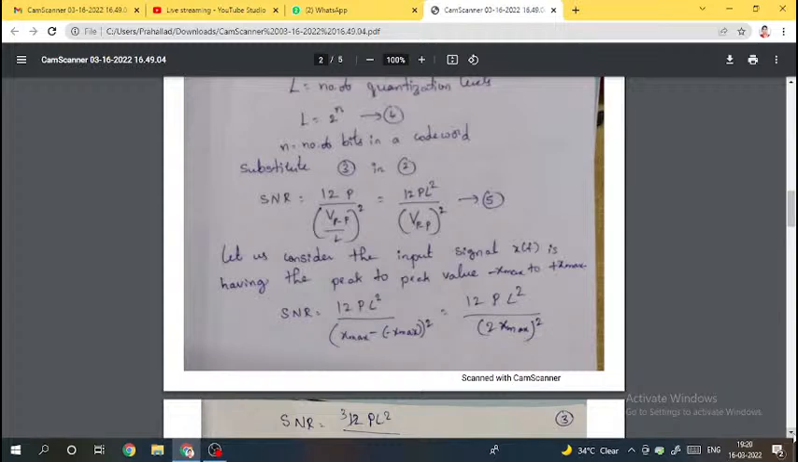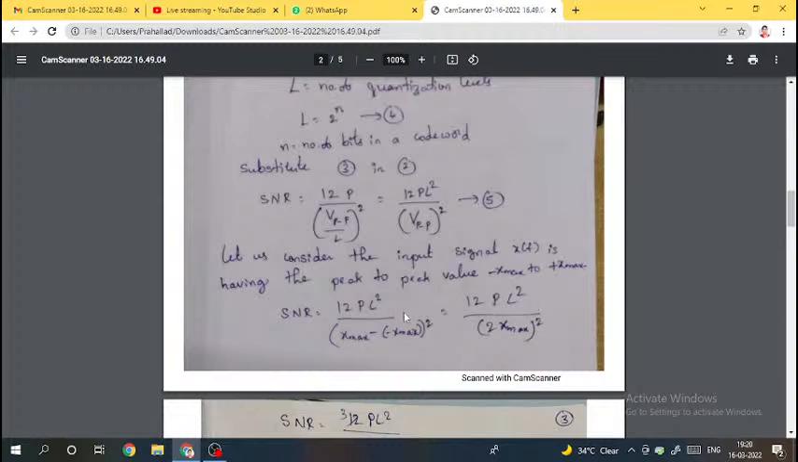Here we have considered the range as minus x max to plus x max. Then, peak to peak voltage: signal to noise ratio is equal to 12P L square into peak to peak, meaning V max minus of minus V max. Likewise, it will become 2 V max. In terms of voltage I am telling. So likewise, 12P L square divided by x max minus of minus x max whole square, which will give 2 x max whole square.